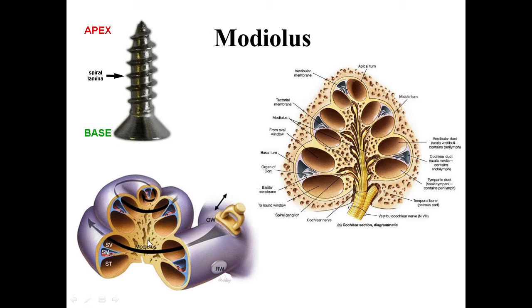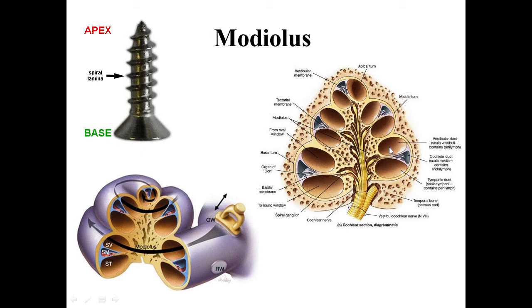Here is the modiolus, this is one spiral lamina, this is another spiral lamina, and this is the cochlear canal. They extend around halfway across the cochlear canal.